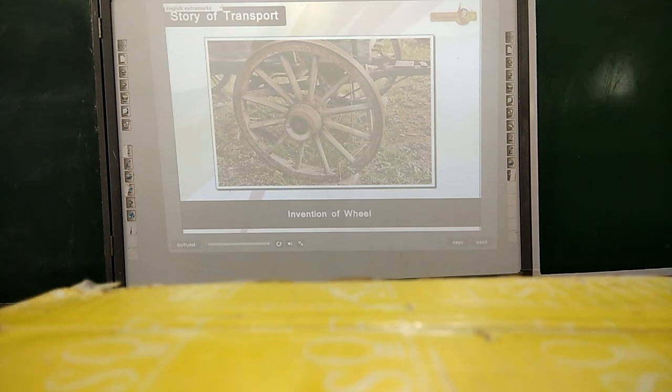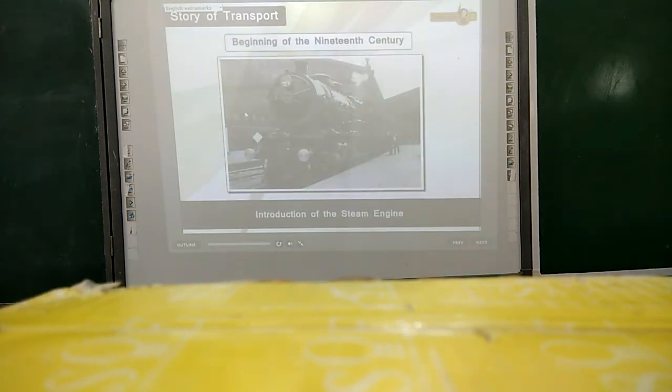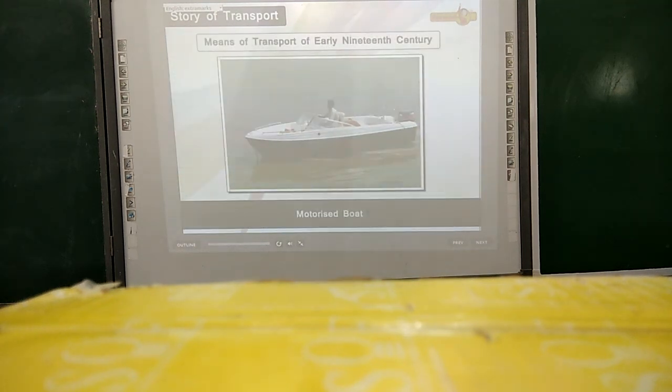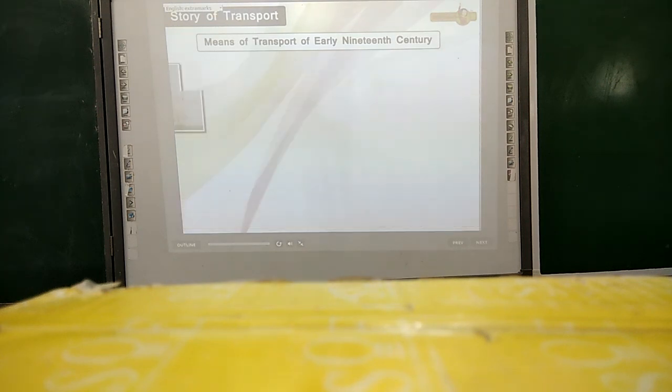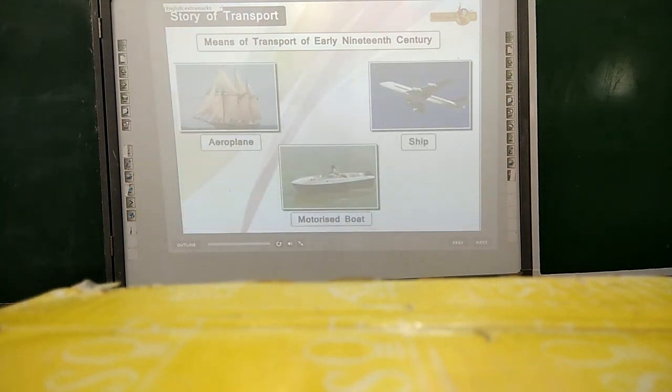Gradually, people learned to give shapes to their boats by imitating the shapes of the animals living in water. A great change in modern modes of transport came with the invention of the wheel. Animals were used to pull vehicles that moved on wheels. With the beginning of the 19th century, the steam engine was introduced, which revolutionized the world. Apart from it, motorized boat, ship, and airplane came into the picture and became popular means of transportation.